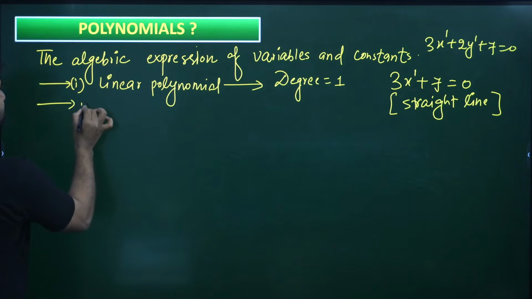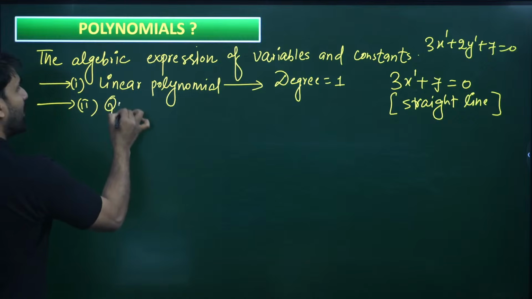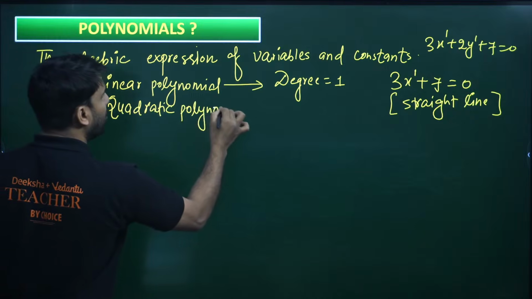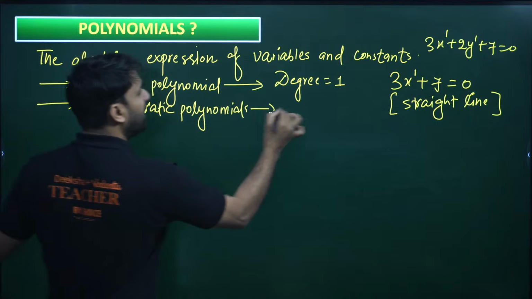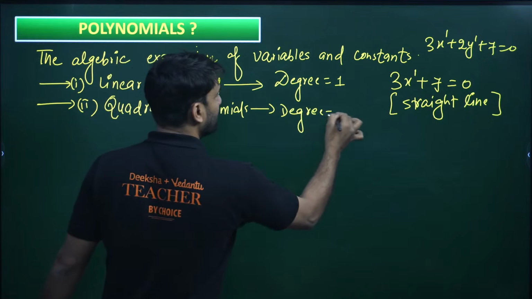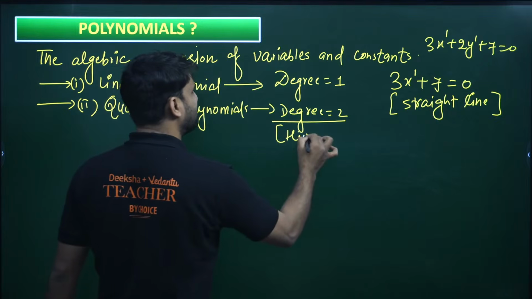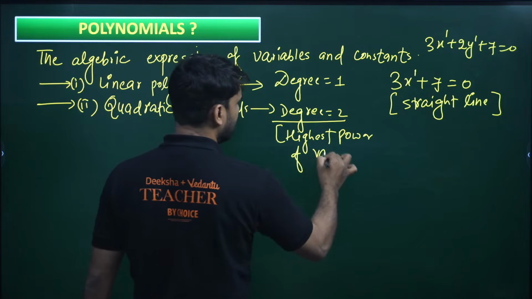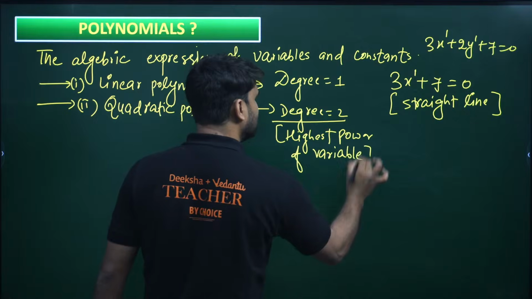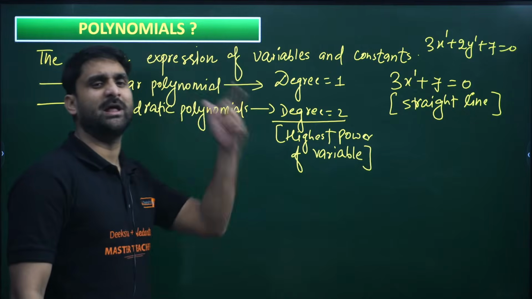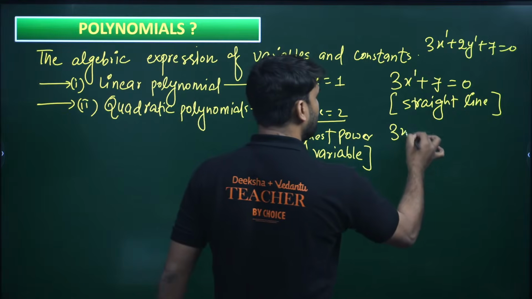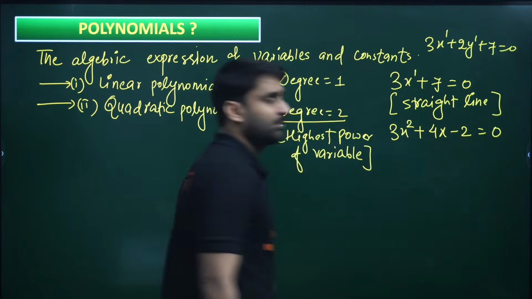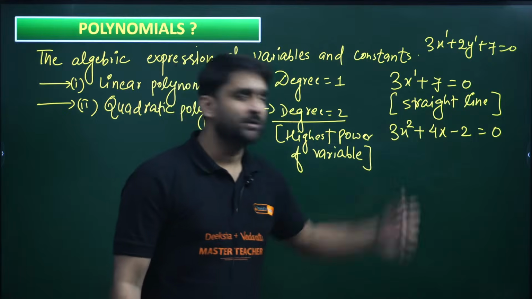Now if I talk about the quadratic polynomial, it means the degree will be 2. Again, degree means the highest power of the variable. The highest power of the variable is called the degree. So if I write the equation 3x square plus 4x minus 2 equals 0, 3x square plus 4x minus 2 equals 0.